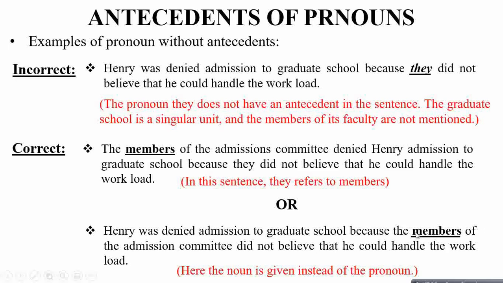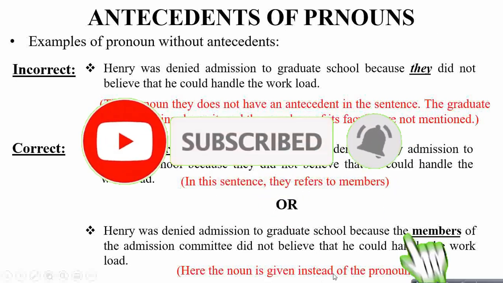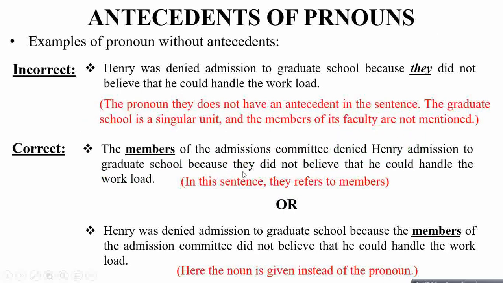Henry was denied admission to graduate school because the members of the admission committee did not believe that he could handle the workload. Now instead of mentioning the word they, you skip the pronoun and just mention the whole noun. So here the noun is given; rather than writing the pronoun, यहाँ पर आपने pronoun they mention किया था referring to the committee members. Here you just write the whole noun, the members of the committee, and you skip the pronoun. So bear in mind आपका जो pronoun जो refer कर रहा है to the antecedent, they should be in agreement with the numbers too.